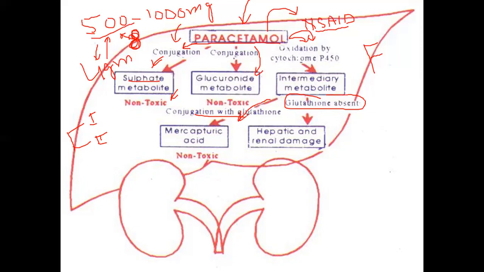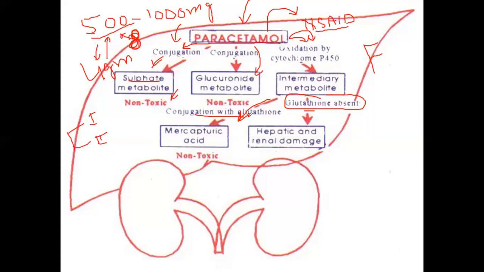But when glutathione is absent and the paracetamol metabolism is through this pathway, that is oxidation through the cytochrome P450 enzyme system, it will convert to an intermediary metabolite. And glutathione is an antioxidant and plays a vital role in the elimination of different free radical reactions.